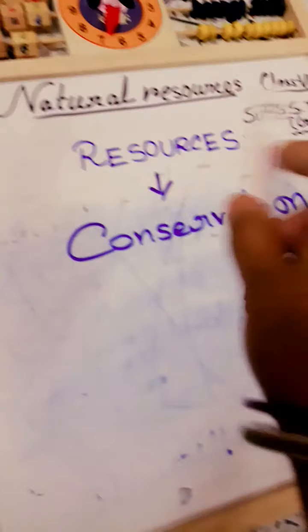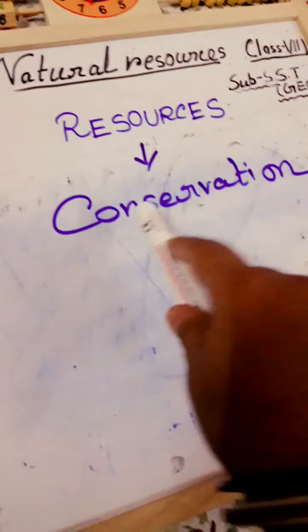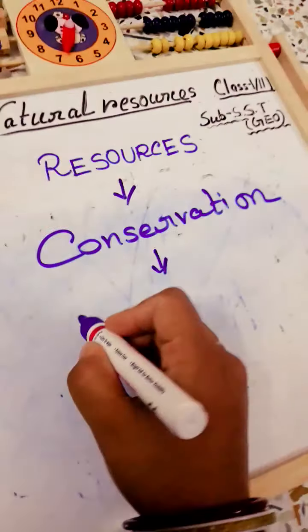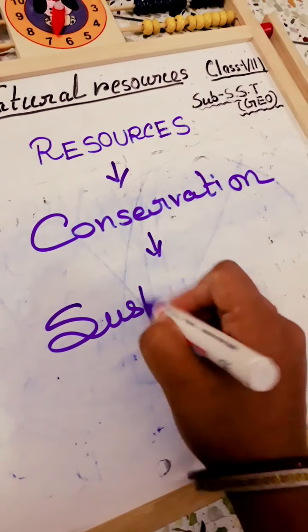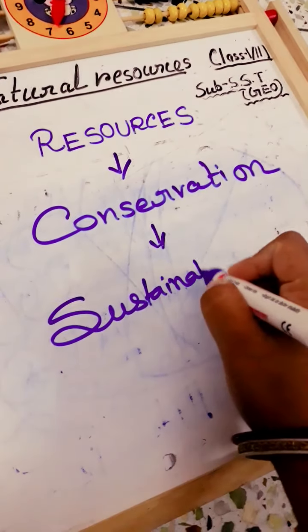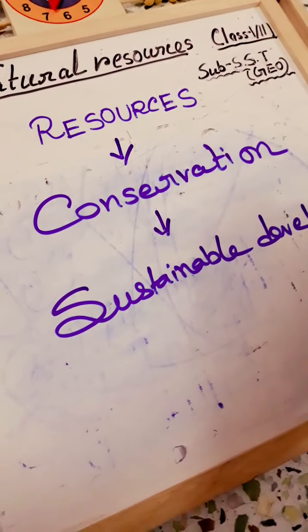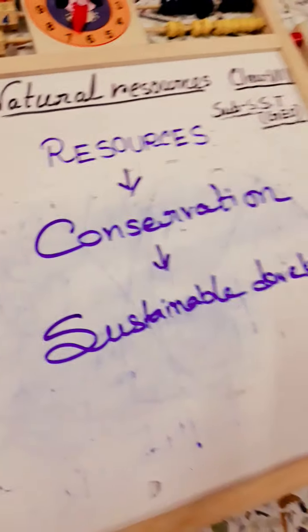So resources are needed, conservation, and sustainable development is also needed.